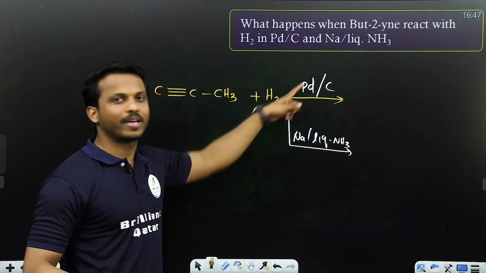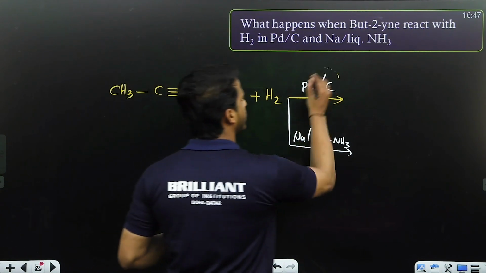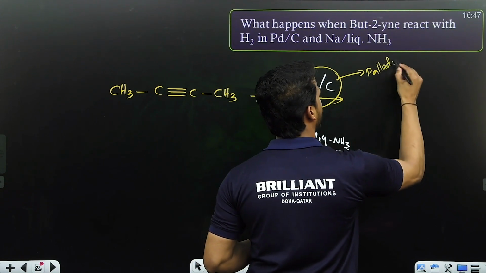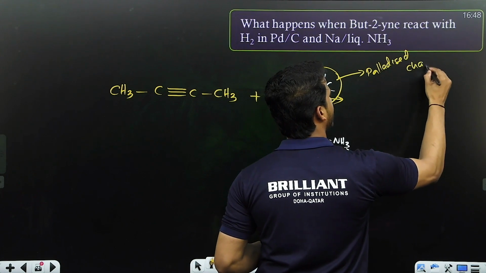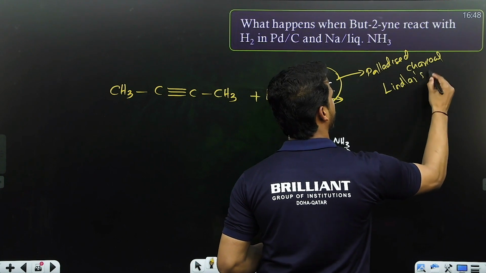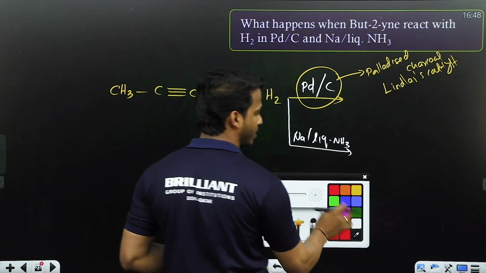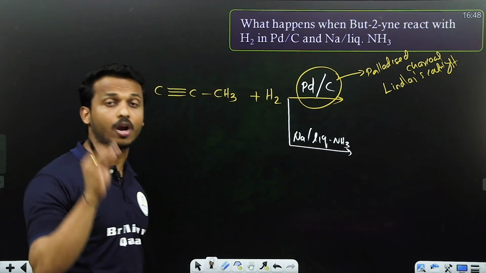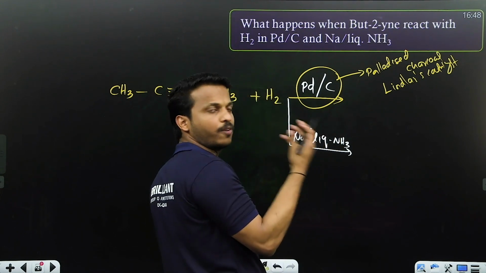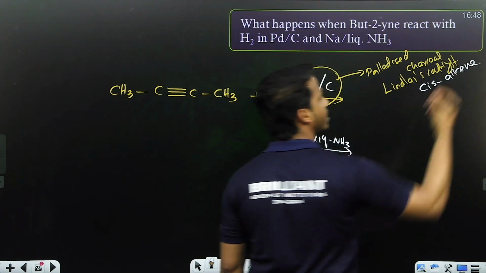But what are these two catalysts? Normally we use nickel, platinum, palladium. What is this catalyst? Dear all, this is called palladized charcoal. Palladized charcoal. It's also called Lindlar's catalyst. So it's a one mark question for your exam. What is Lindlar's catalyst? Palladized charcoal. Okay, palladized charcoal is called Lindlar's catalyst. And what is the purpose of this Lindlar's catalyst? To produce cis-alkene. To produce cis-alkene.